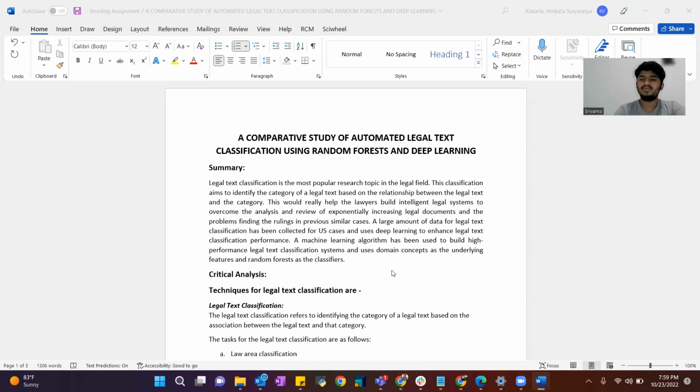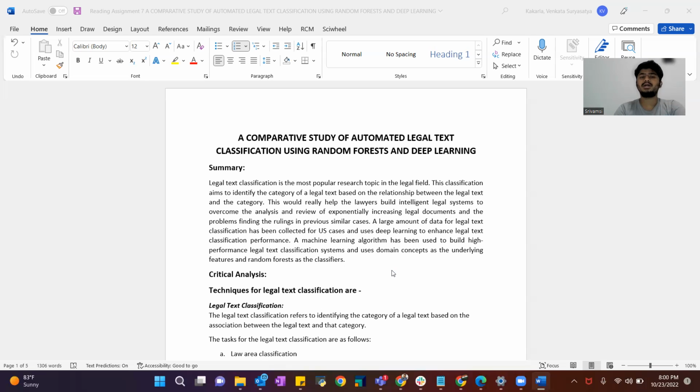A large amount of data for legal text classification has been collected for US cases and uses deep learning to enhance legal text classification performance. A machine learning algorithm has been used to build high performance legal text classification systems, and uses domain concepts as the underlying features and random forest as the classifier.